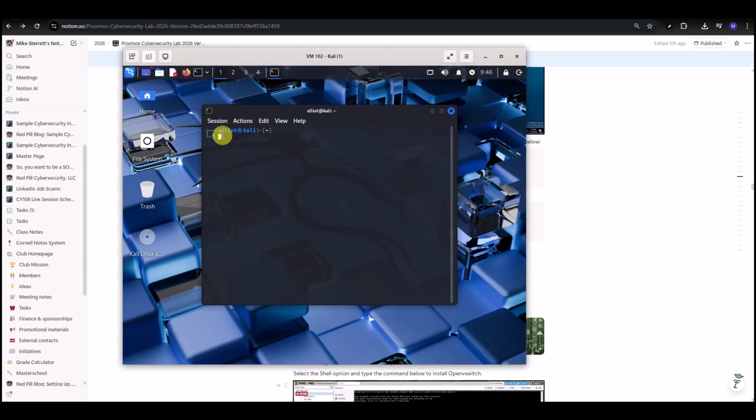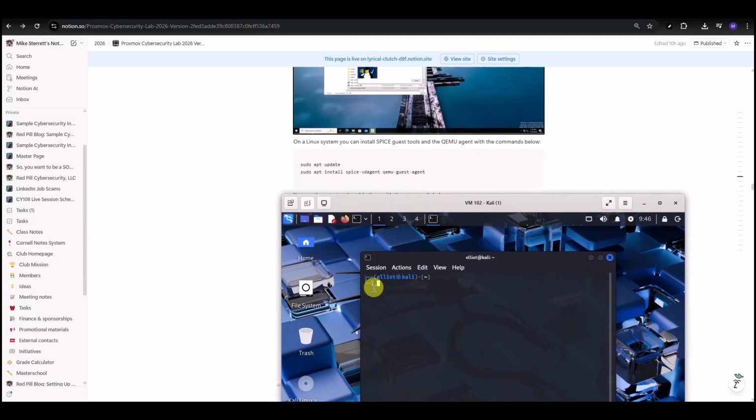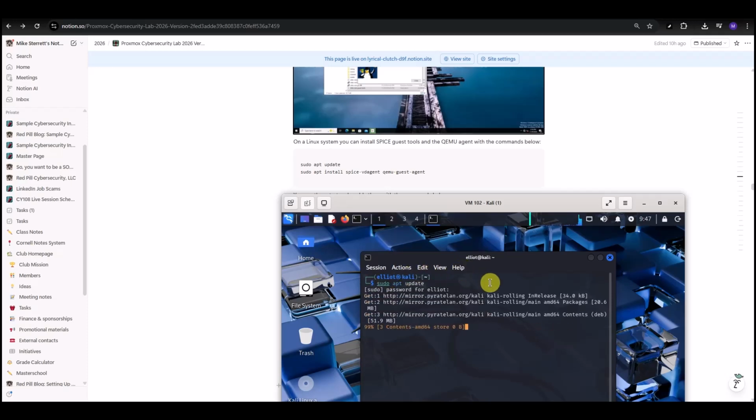And if copy and paste is not working yet, then we'll do it the old school way and just type it in. So first it is sudo apt update. This may take a little bit of time if it's the first time that you've updated the machine and we just installed it. So, okay, now we're finished with that.